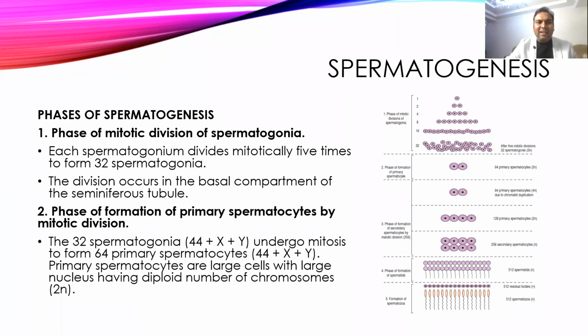In the first phase, there is a mitotic division of the spermatogonia, and it divides around 5 times. From one spermatogonium, it will become two, then from two, it becomes four, from four, it becomes eight. After 5 divisions, from one spermatogonium, 32 spermatogonia will form, and these all contain the diploid number of the